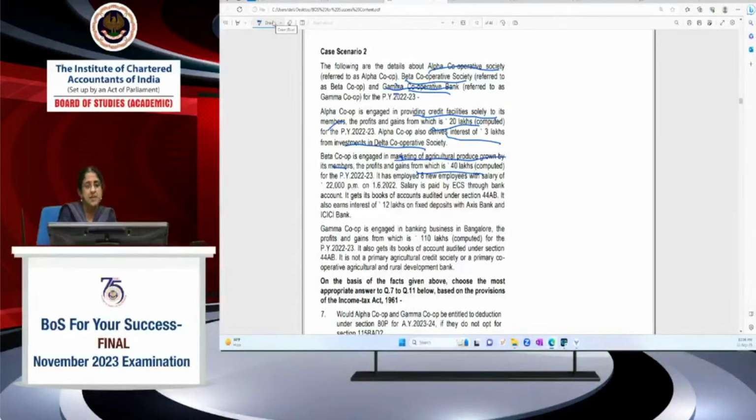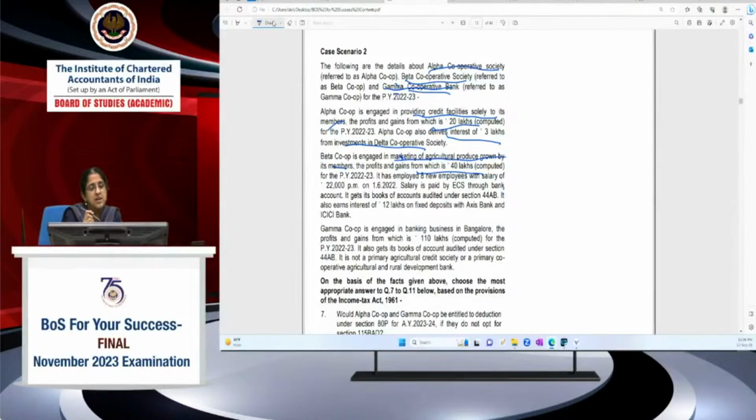Already PGBP income has been computed. It gets its books of accounts audited under 44AB, that information is also already given. Very good, Ashish Rajwani, very good. It's for the purpose of 80JJA deduction. Yeah, I want you to be more interactive.